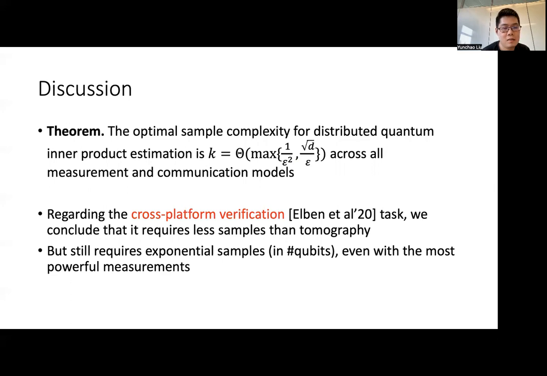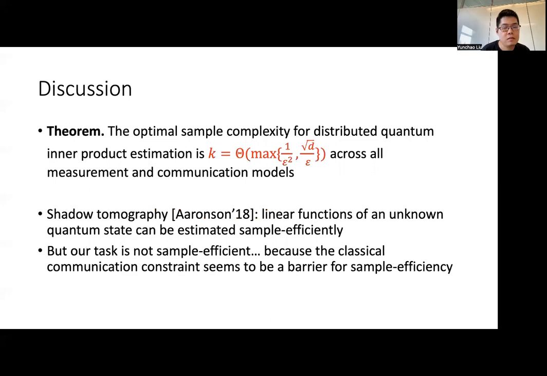This means that this task is not scalable in general. Second, let's focus on this sample complexity itself. So the lesson we learned from shadow tomography is that linear functions of an unknown quantum state can be estimated sample efficiently. However, our result shows that our task is not sample efficient. And the reason could be the classical communication constraint seems to be a barrier for achieving sample efficiency.